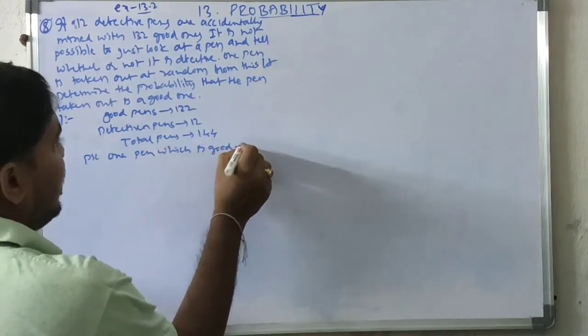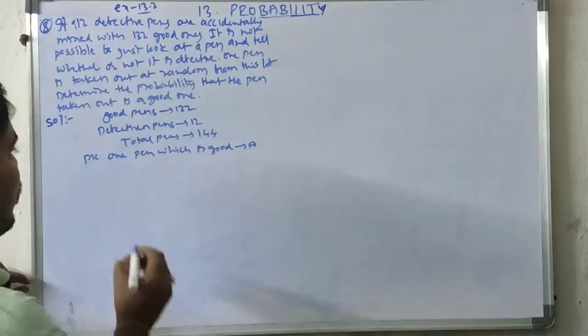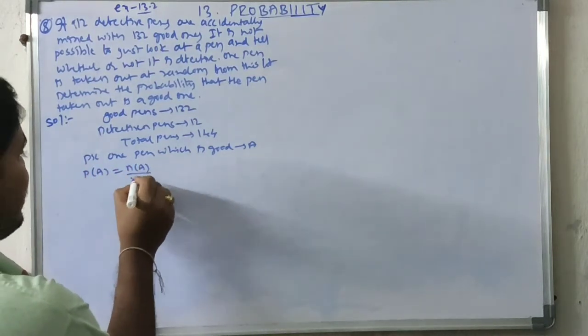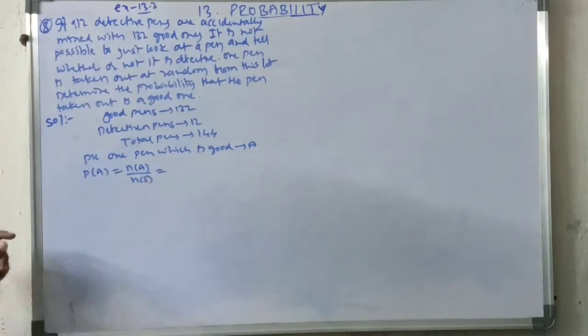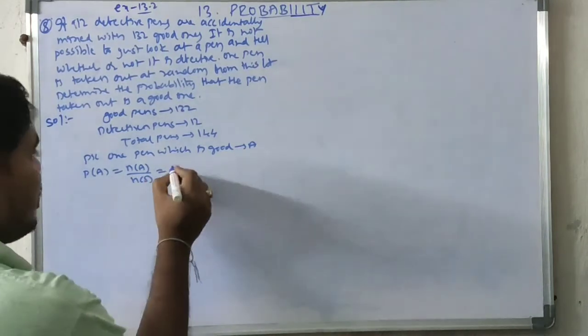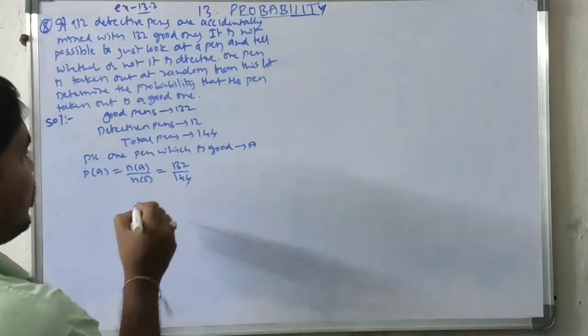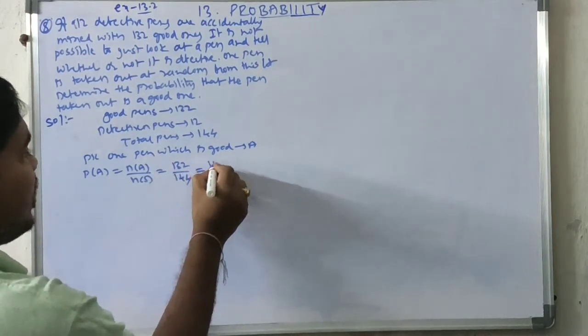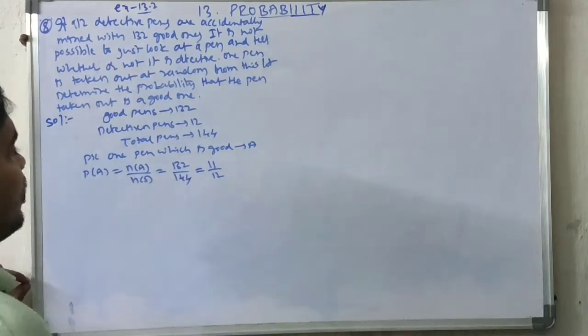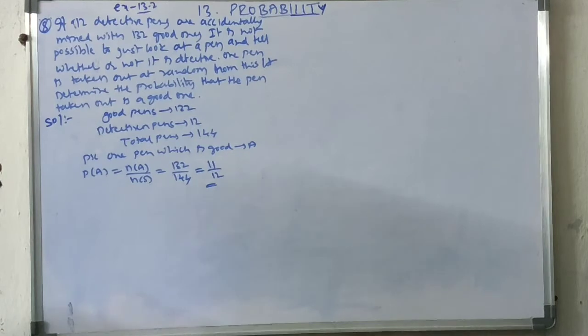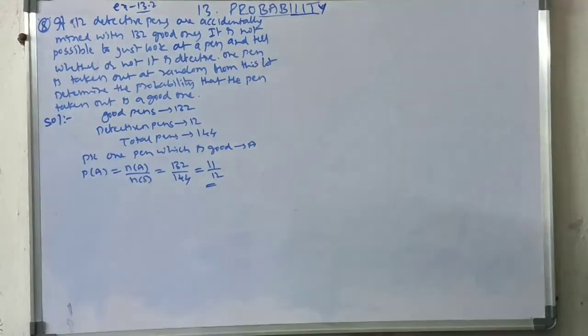I am taking A. So P of A equal to N of A by N of S. N of A is nothing but good pens, 132. N of S is 144. Cancel with 12: 12 into 11 is 132, 12 into 12 is 144. So 11 by 12 is the probability of a good pen from the lot.